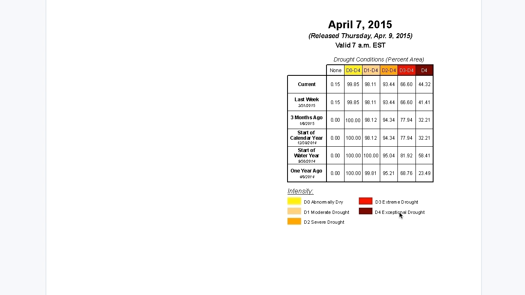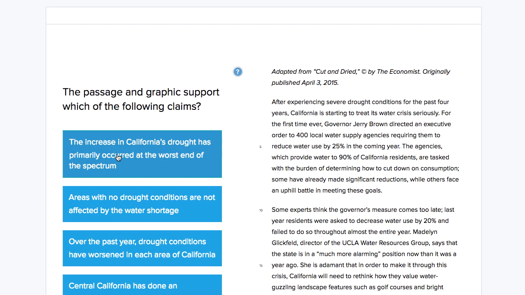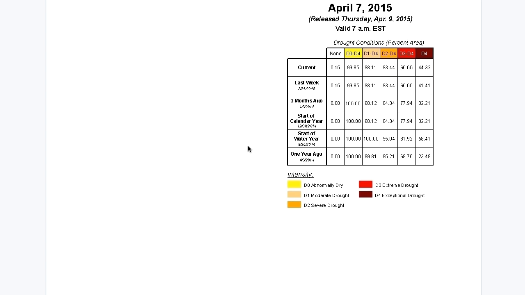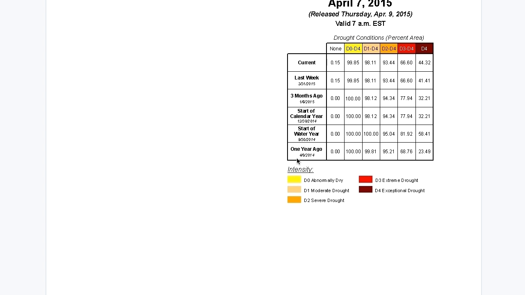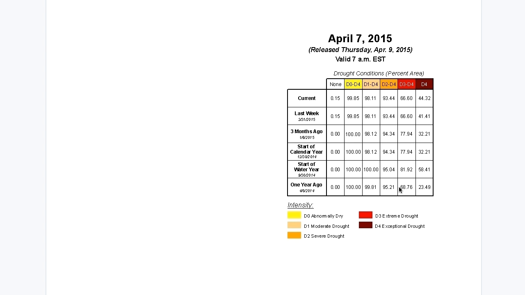So the worst end of the spectrum is exceptional drought. We can see that by the color coding and by the description. That's the worst. And it's saying that over the past year, the increase has primarily occurred at the worst end of the spectrum. So if we look at one year ago to today, we'd be looking for the greatest increase in D4 or D3 as opposed to D0 or D1. To me, it's totally clear that this is the case.